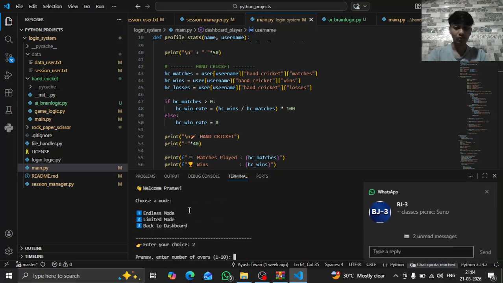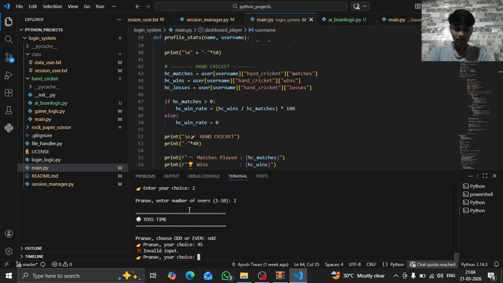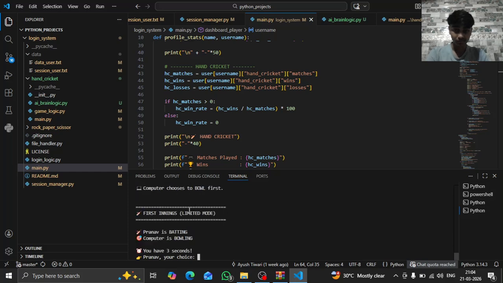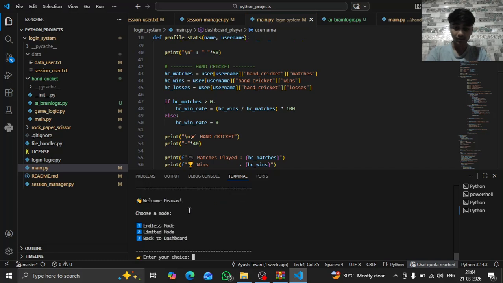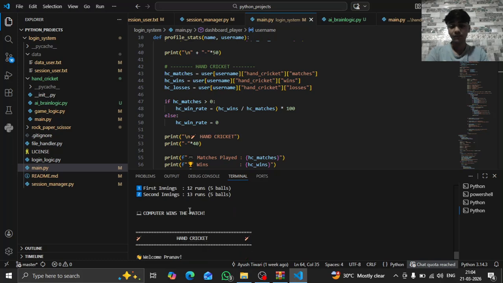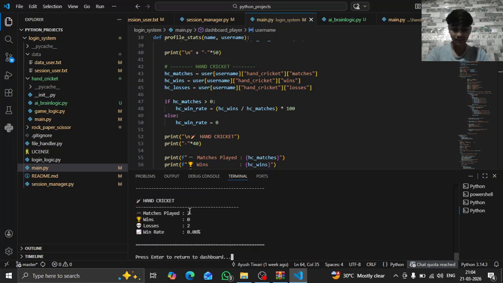Okay, if we go in limited mode, now we can choose how many balls we want. We can play 2 overs, odd or even, again odd. Okay, 5. Now see, I am batting, so I have to bat 4, 5, 3, 4. Okay, I got out. 6, 4, 3, 5, 3. Yeah, computer won the match. So he destroyed me. And now these two will be in the profile stats. See, 2 games, 2 losses, 0% win rate.